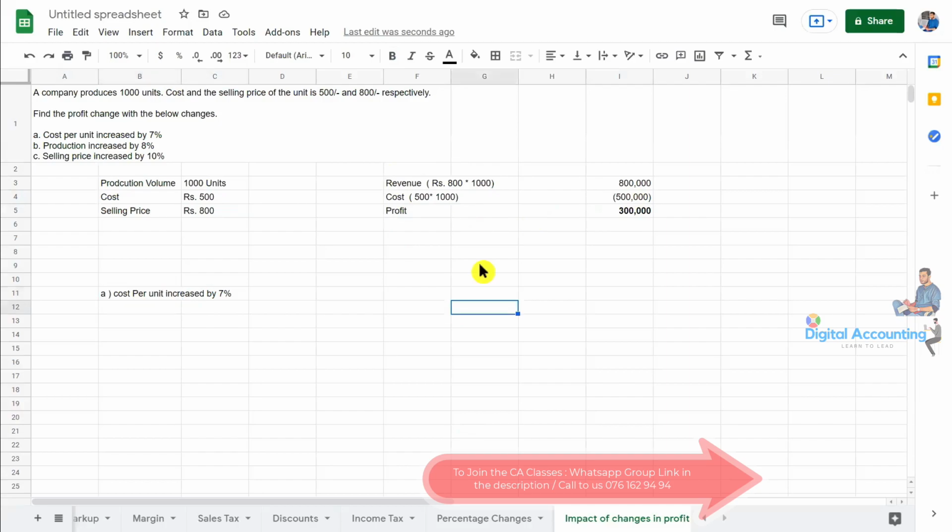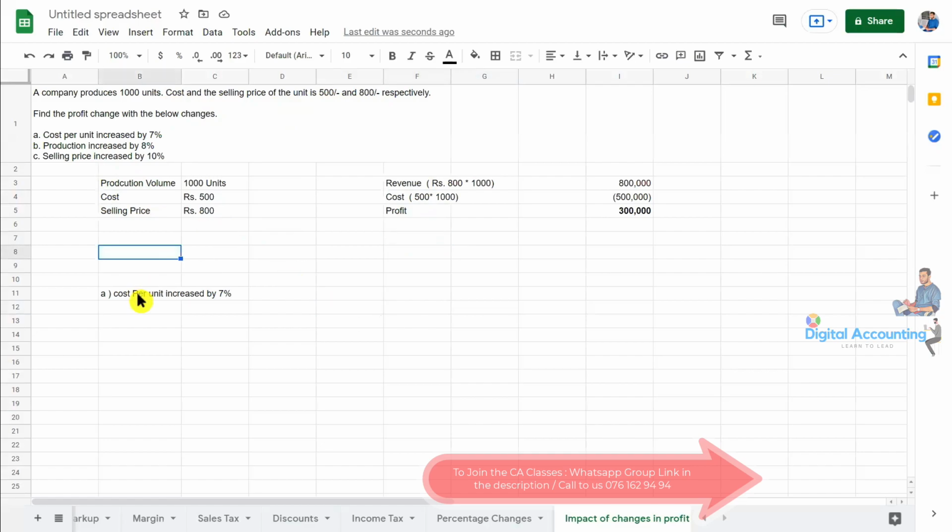No, we are not considering the fixed cost or variable cost here. In the question also they didn't mention anything about fixed cost or variable cost. We will learn those things later. Just focus on the cost. It might be fixed cost, it might be variable cost. They are saying cost per unit, and the cost and selling price of the unit, so that should be variable cost. So we don't need to consider those things right now. Okay, 500 rupees for one unit, for 1000 units it is 5 lakh rupees, that's all.